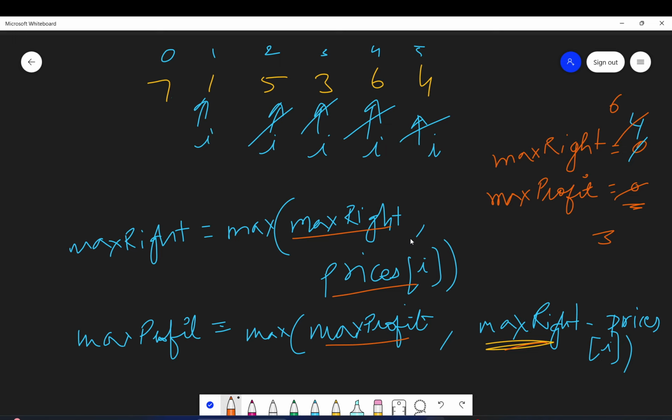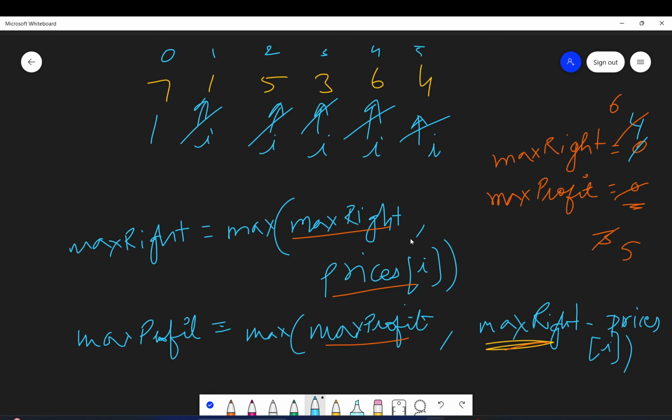Now max right will remain 6 only. Max profit will be max right, which is 6, minus prices of I, which is 1. So this will be 5. So between 5 and the current max profit, which is 3, obviously 5 is greater. So you will update max profit to be 5.